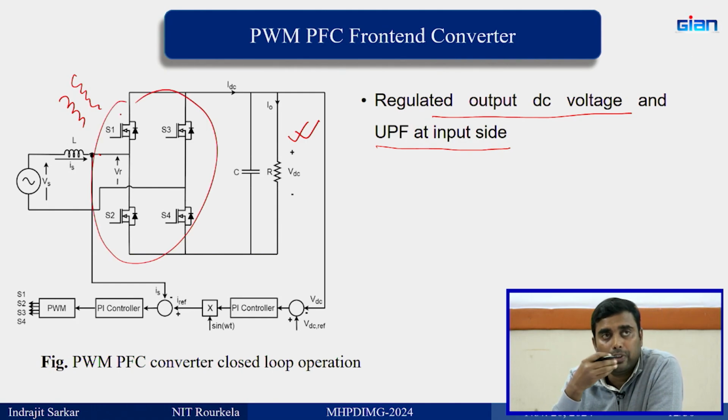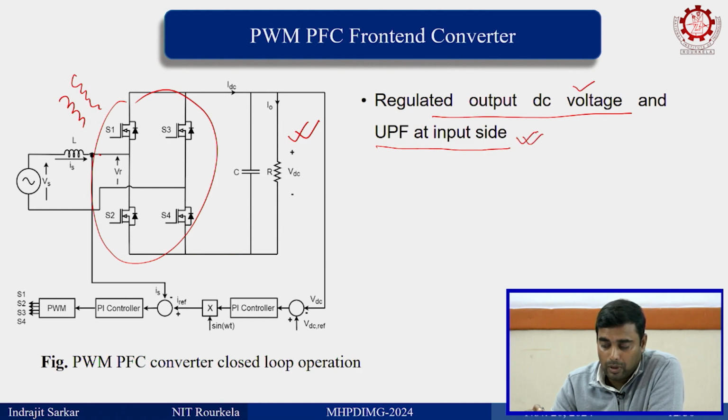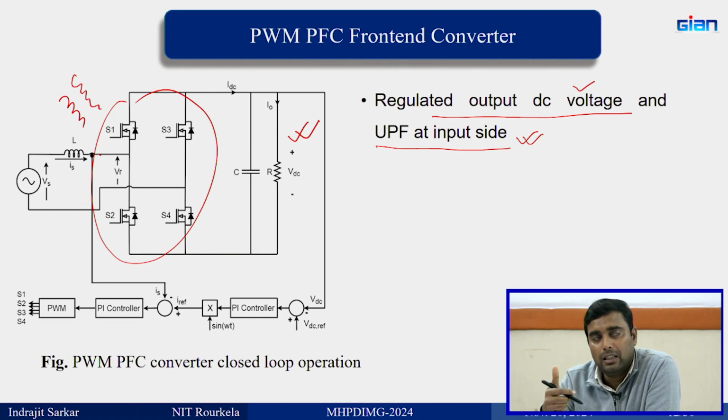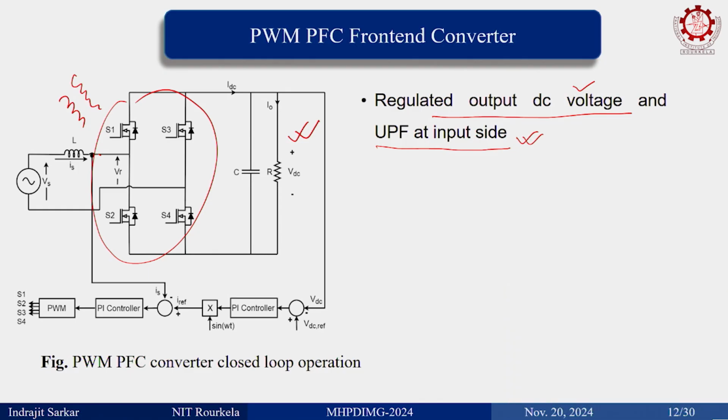Okay, these are MOSFETs. So with fully controlled devices, we are improving two things. One is regulated DC output voltage, and the power quality at the input side is significantly improved. Okay, at the expense of what? The semiconductor devices. These are costly devices. Then it comes with a sensing arrangement, then with a driver circuit and necessary power supply.